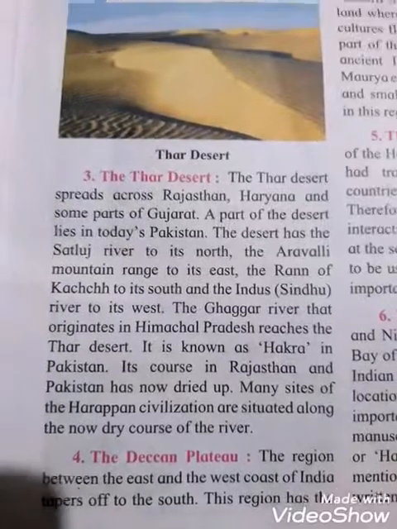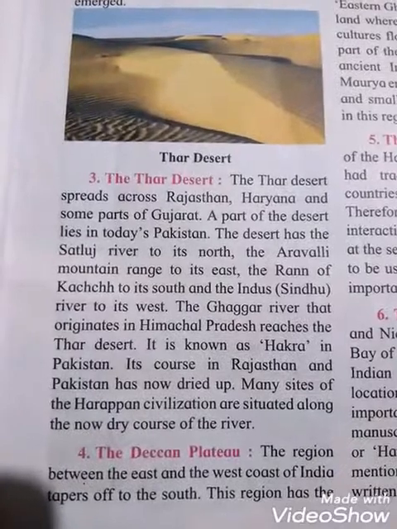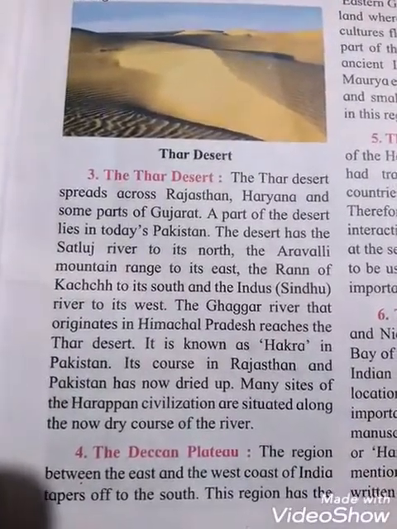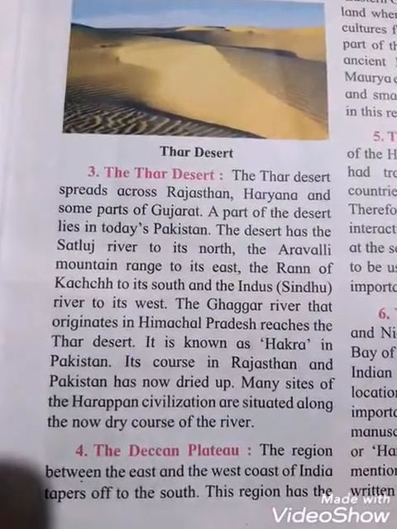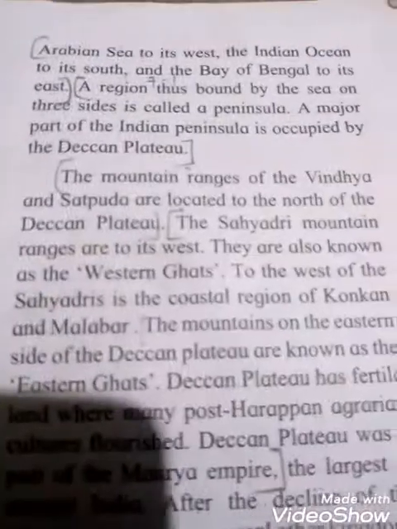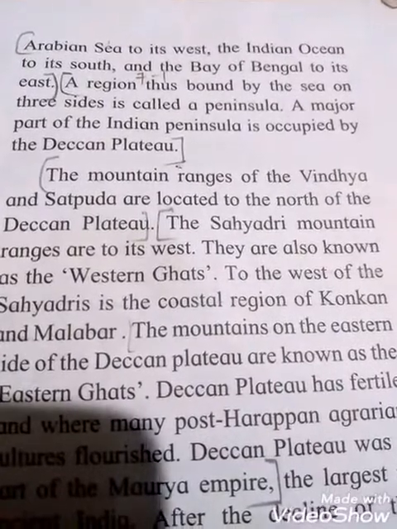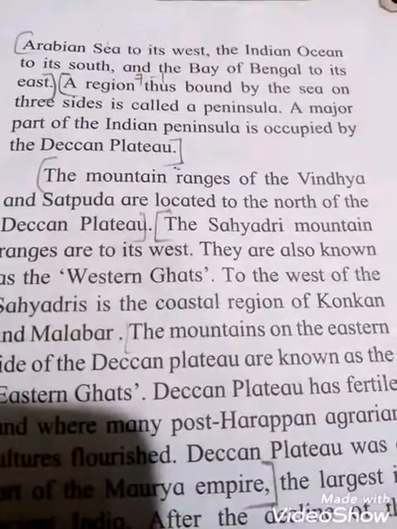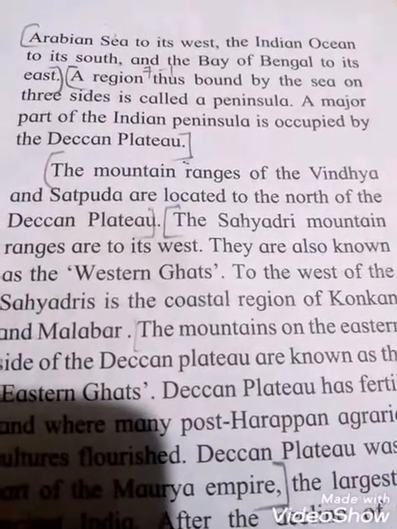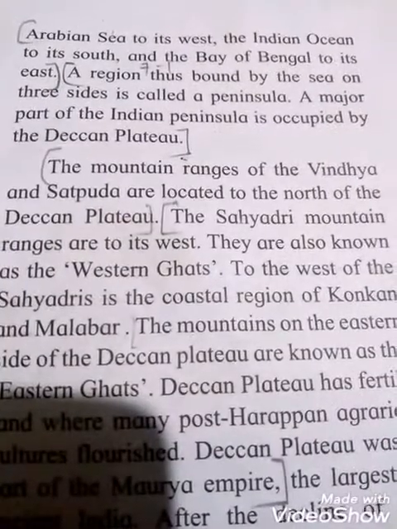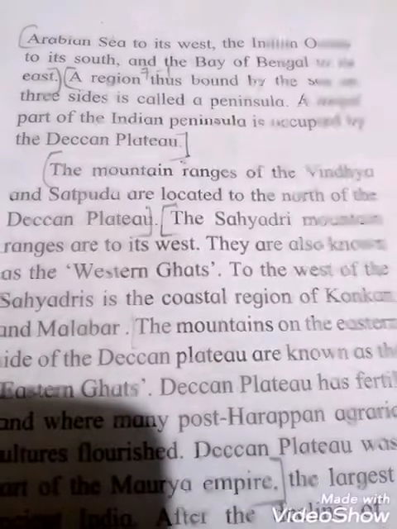Next point, the Deccan Plateau. The region between the east and the west coast of India tapers off to the south. This region has the Arabian Sea to its west, the Indian Ocean to its south, and the Bay of Bengal to its east. The region is thus bound by the sea on three sides. That's why it is called a peninsula.